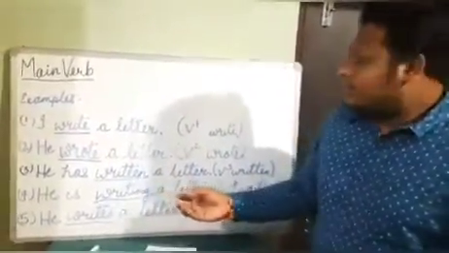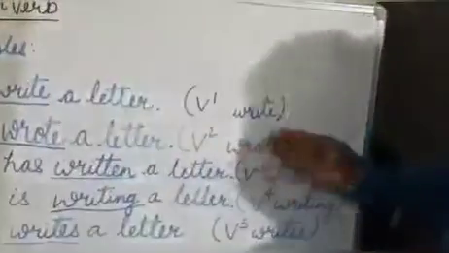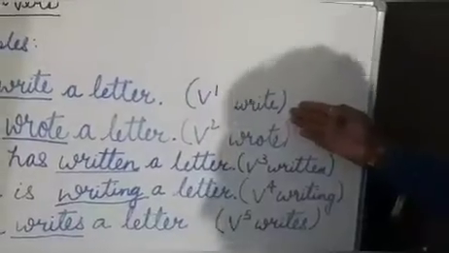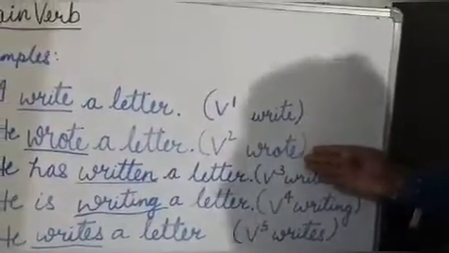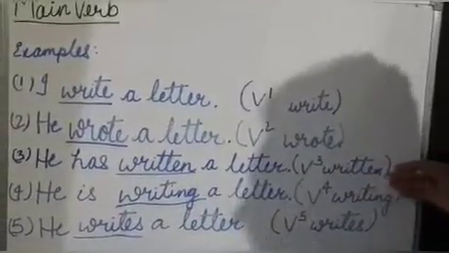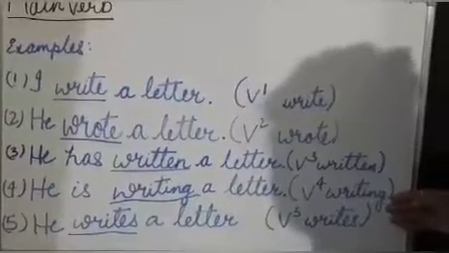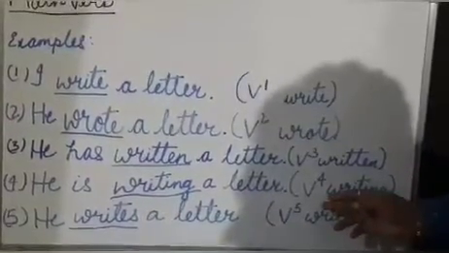And you can see here that in the first sentence, write is the first form of the verb. In the second sentence, it is wrote, the second form of the verb. Third, written is the third form of the verb. In sentence 4, writing is the fourth form of the verb.